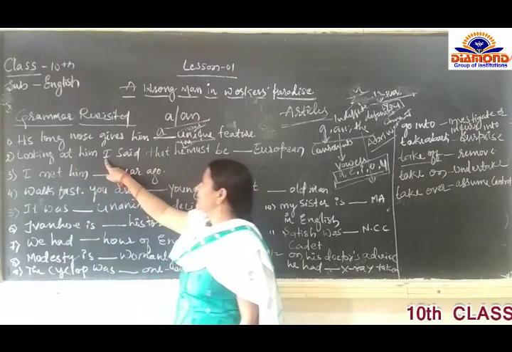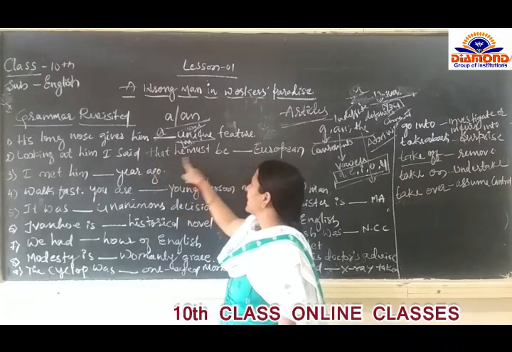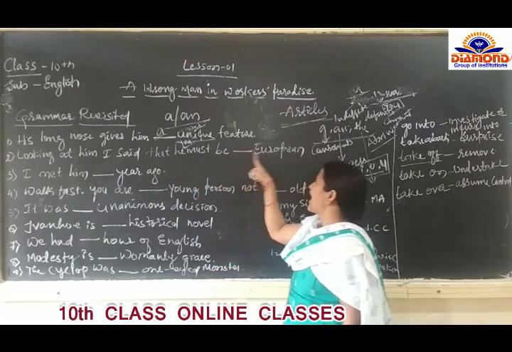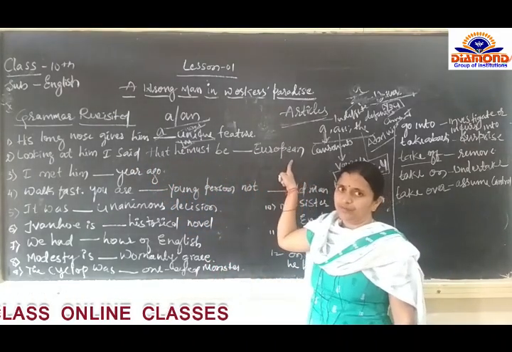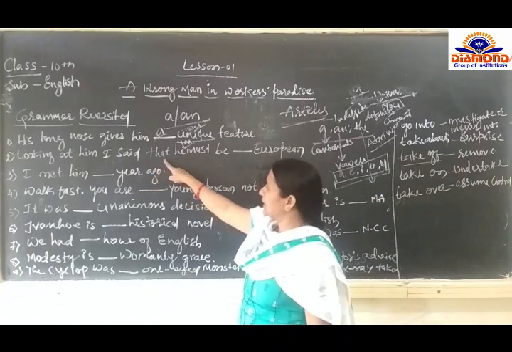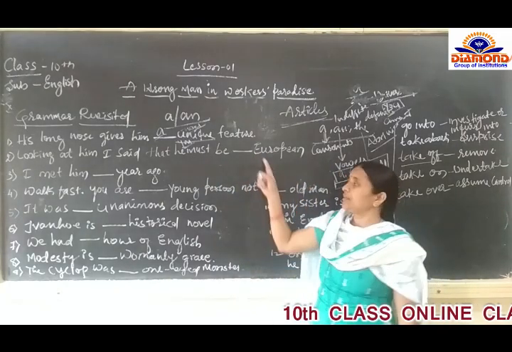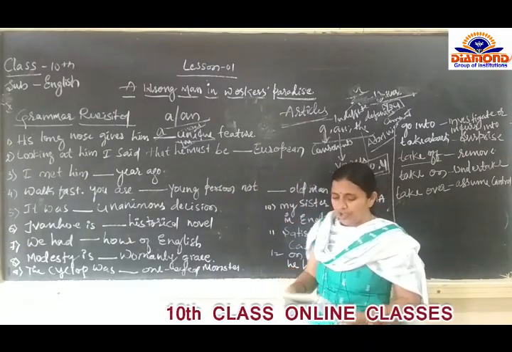Then go for the second example: Looking at him, I thought that he must be dash European. Which article is to be used here, a or an?